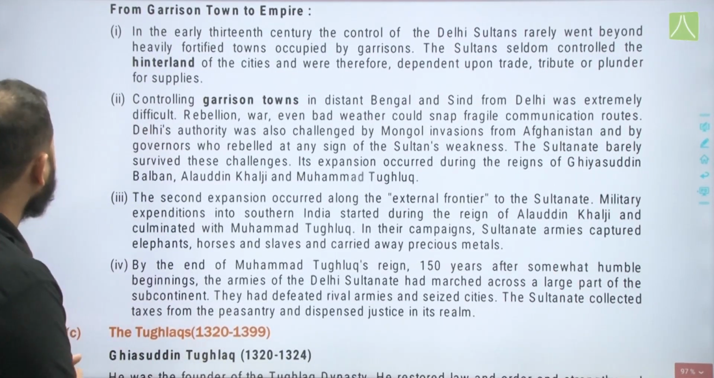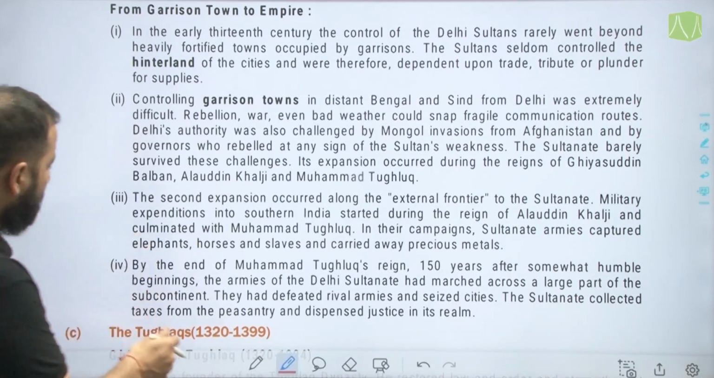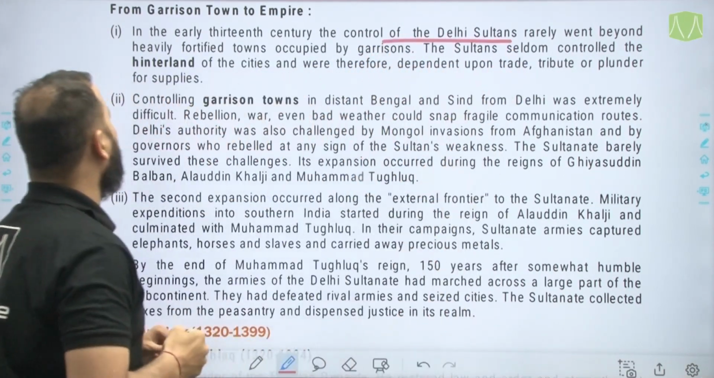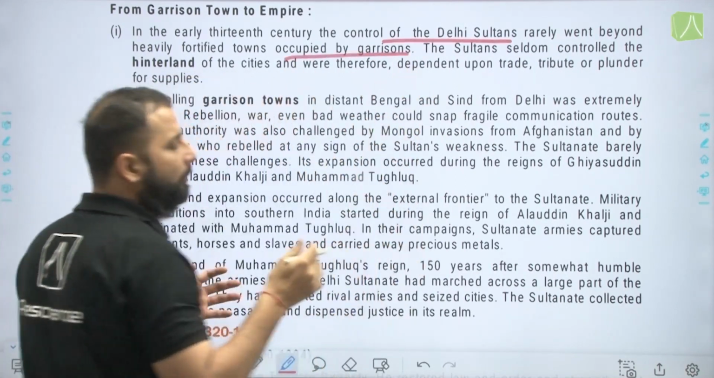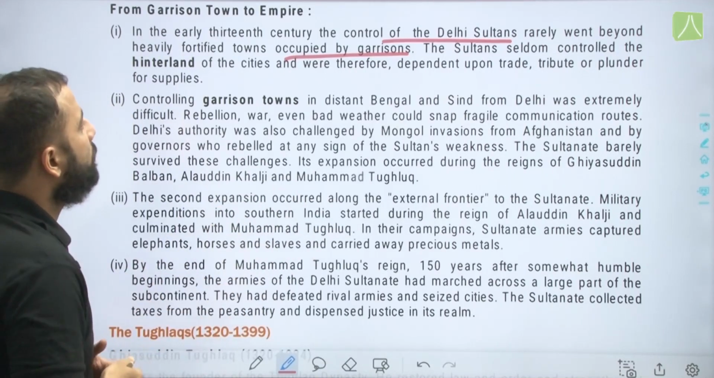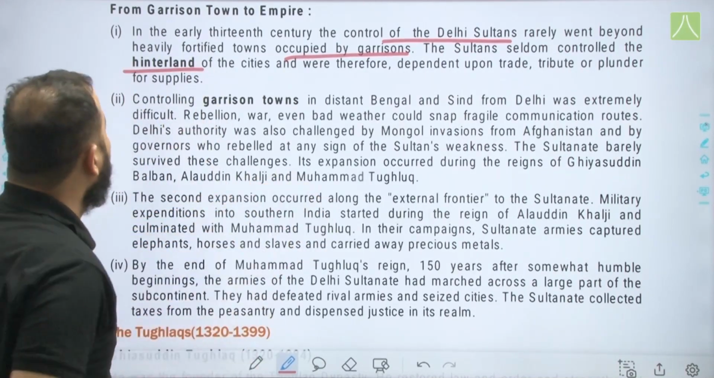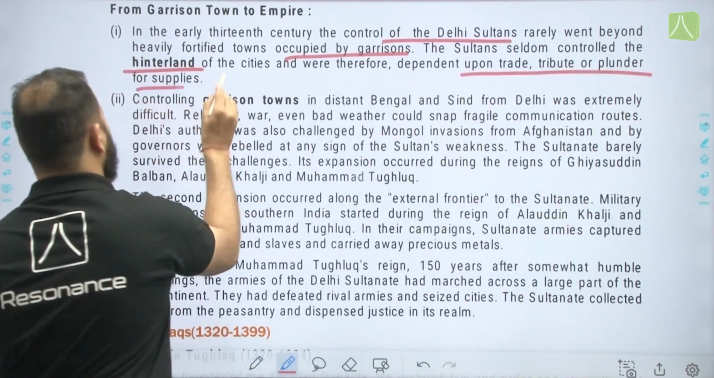Now, from garrison town to empire, that is in the early 13th century, the control of the Delhi Sultans rarely went beyond the heavily fortified towns which were occupied by garrisons, where they have army in place. The Sultans seldom controlled the hinterland, that is the outer spaces of the cities, and were therefore dependent upon trade and tribute or plunder for supplies.